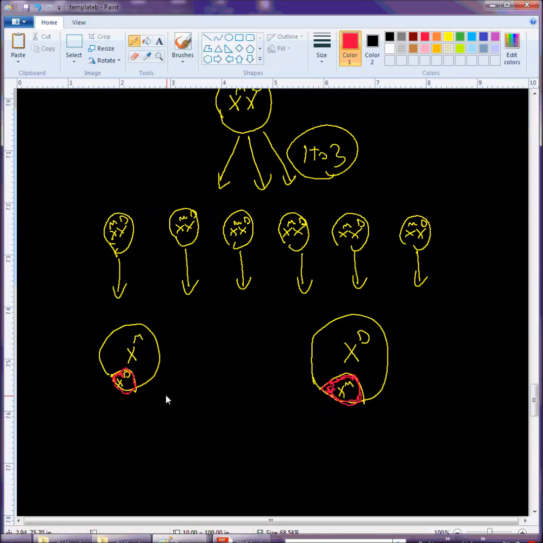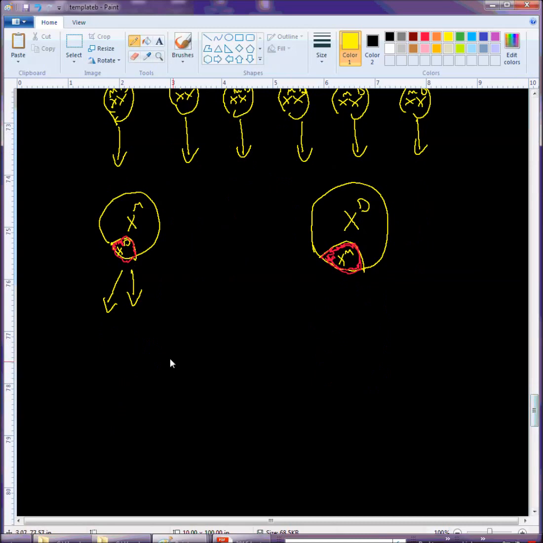So in this lineage now, any cell that is derived from this cell during mitosis is going to have the same X chromosome inactivated. So it's too bad for the X from the dad.